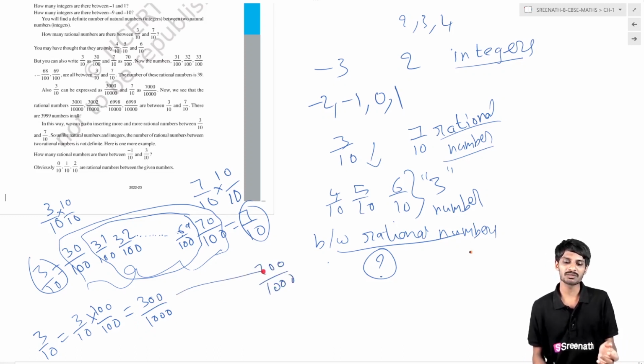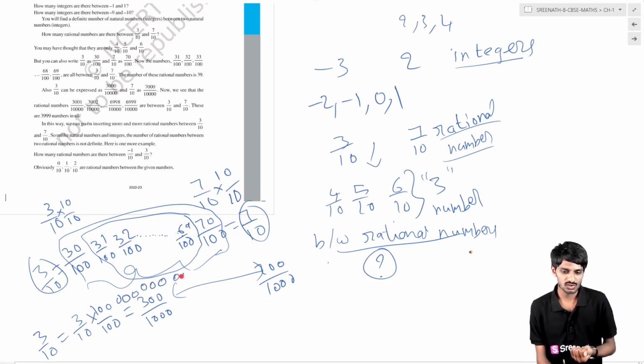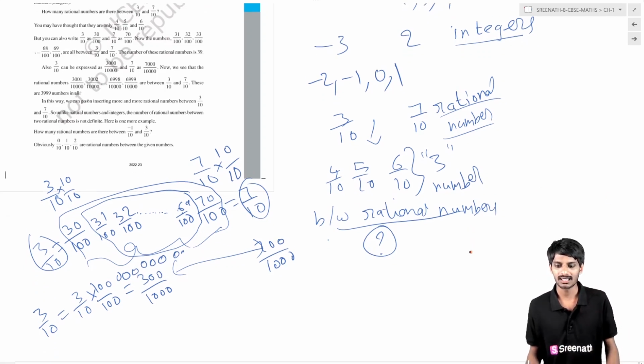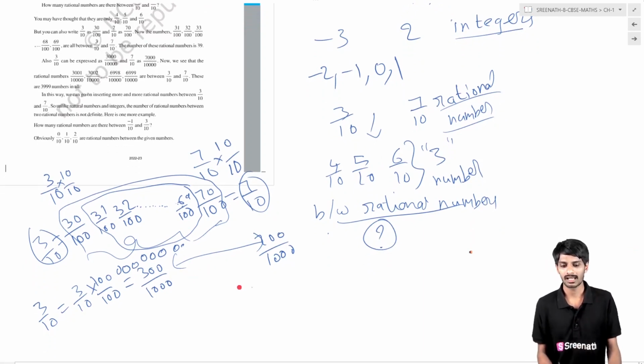So how many numbers are there in between these two numbers? There are so many. If you say, sir, these are also fixed, then I will add another 0. If you say, sir, those are also fixed, then I will add another 0. If you say, sir, those are also fixed, I will add so many zeros. So the numbers will go on increasing. So finally what you have concluded is that there are so many rational numbers in between rational numbers.